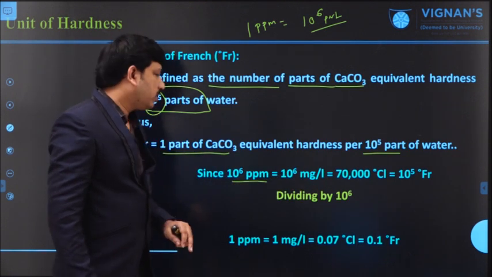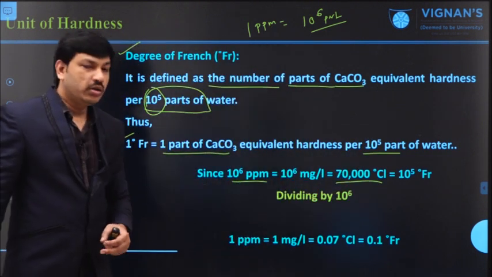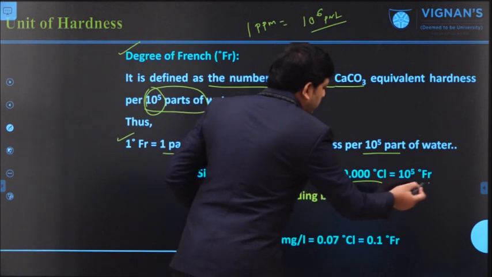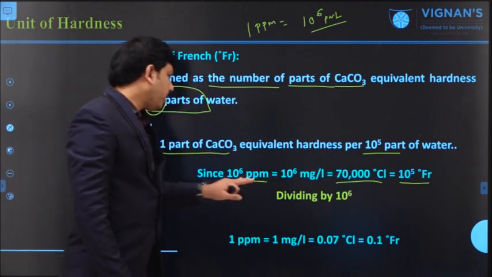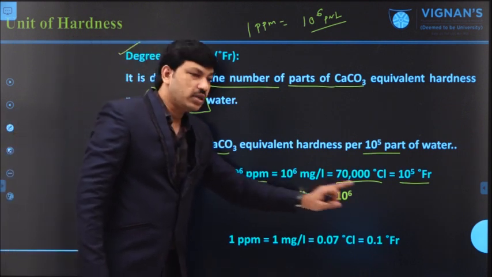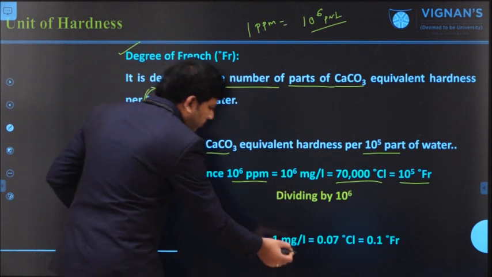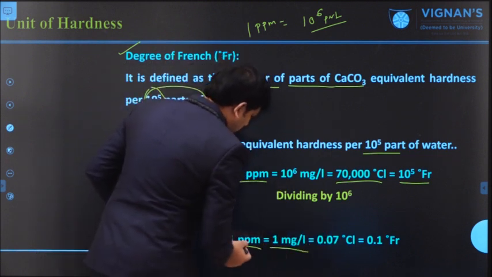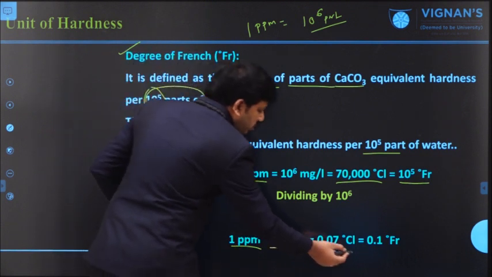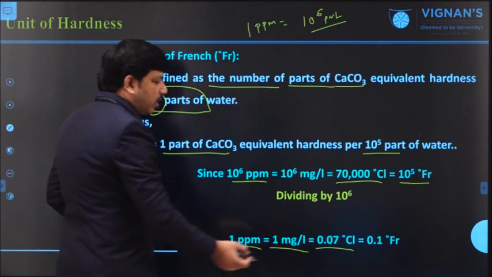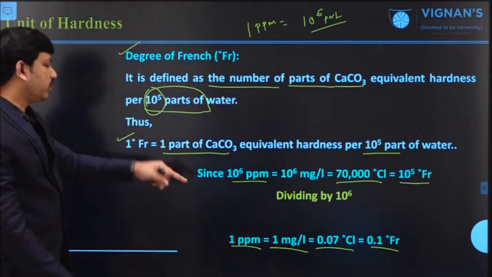According to degree of Clark, that is 70,000, and according to French, that is 10 to the power of 5. If we divide the entire equation by 10 to the power of 6, we get 1 ppm or 1 mg per liter. So 1 ppm of hardness is equal to 1 mg per liter, which is equal to 0.07 degree of Clark, and equal to 0.1 degree of French.